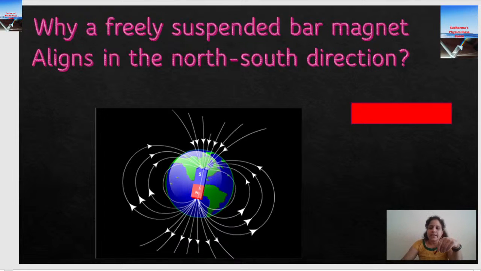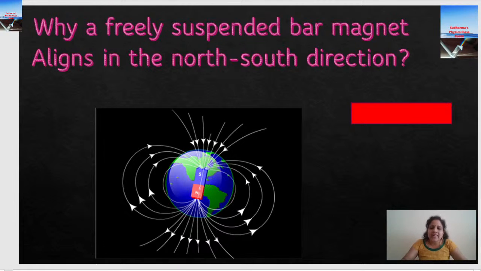When you do that, it aligns in the north-south direction. North-south in the sense of our place, where we know what is north and south, right? It will align automatically. See, here I am holding it, so it will not align, because I am applying a force, right? A freely suspended magnet means you take a string and allow the magnet to move freely like a compass needle. So it aligns in the north-south direction.